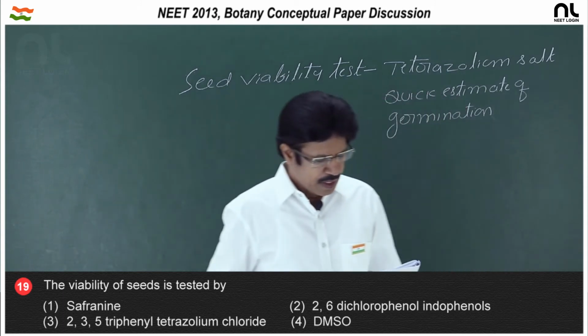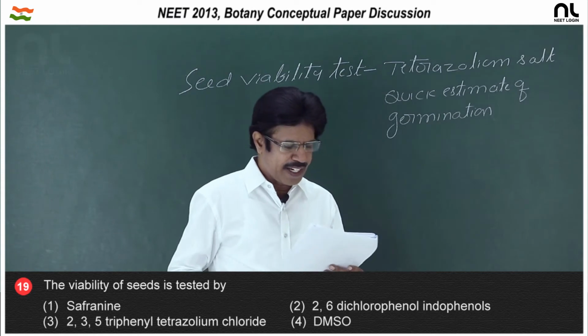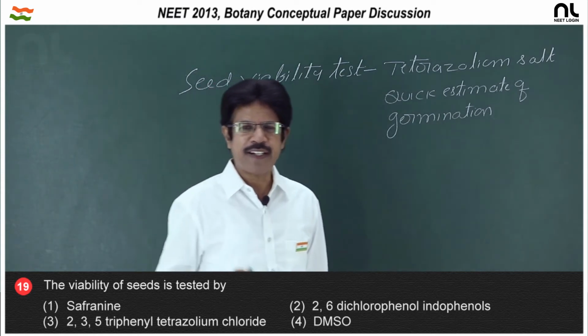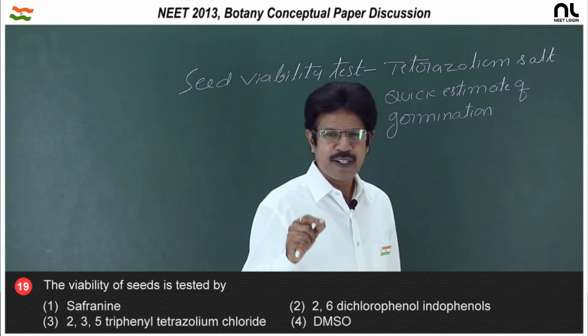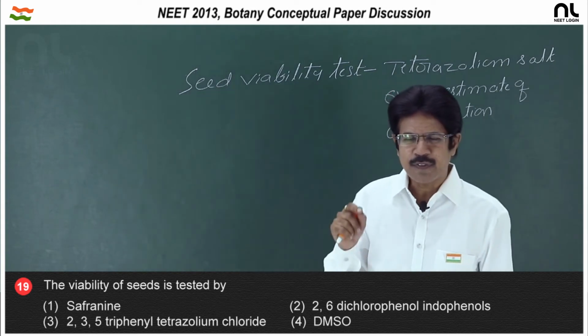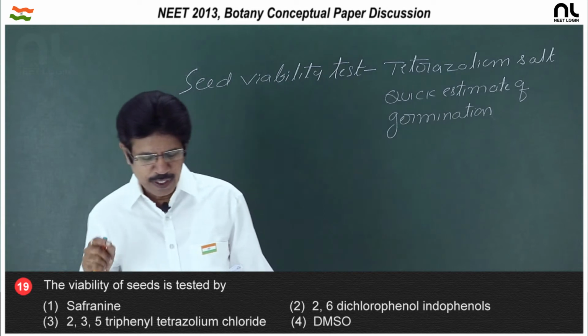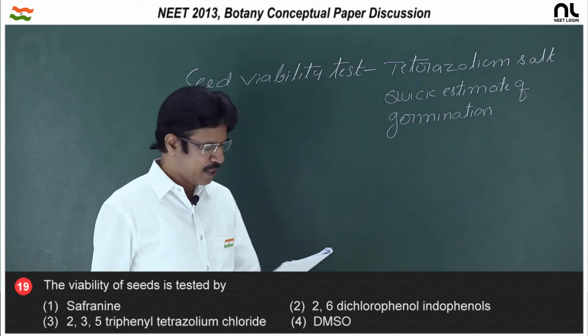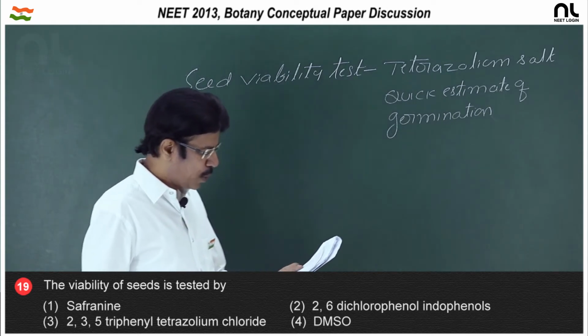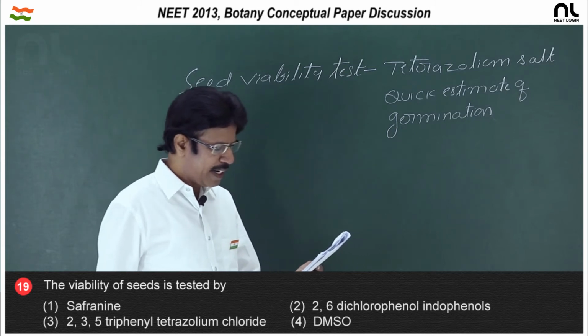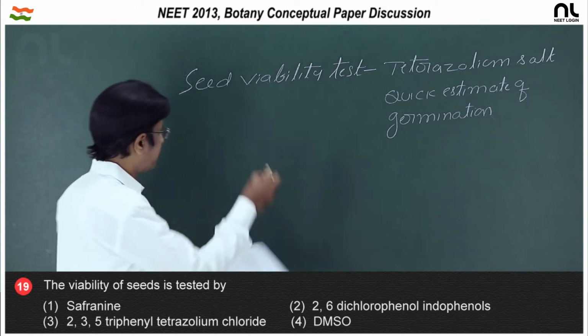So, in the first option, safranin, the tissues which are stained are the xylem and phloem, safranin along with fast green are used, and xylem turns red and phloem turns green. So, the right option is the third option, 2,3,5 triphenyl tetrazolium chloride.